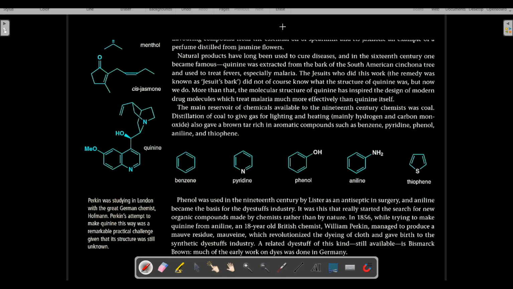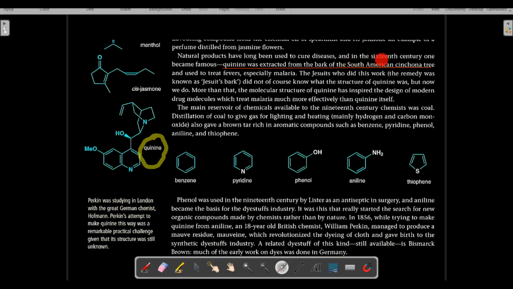And what was that product? That product was quinine, and it was extracted from the bark of the South American cinchona tree. This is quinine. Quinine was extracted from the bark of this cinchona tree, and this cinchona tree is a South American tree.